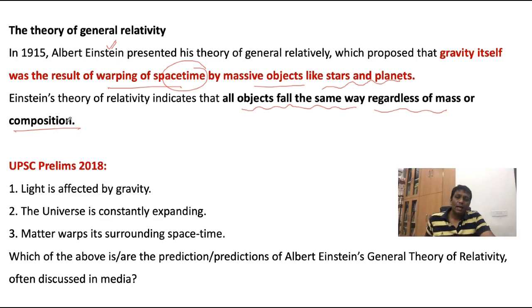Very simple. What was asked in UPSC Prelims 2018? You see these three points and then I will explain. Light is affected by gravity. It's very simple. Suppose it's a fabric, a cloth in my hand, and at the center I put some object. If the mass of the object increases, the cloth at the center will bend more. If mass increases, more bend.